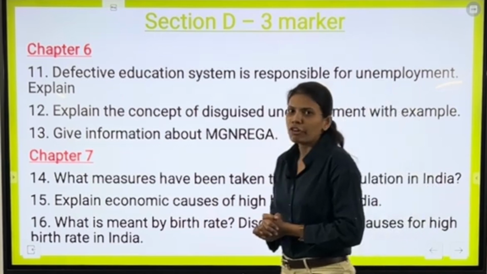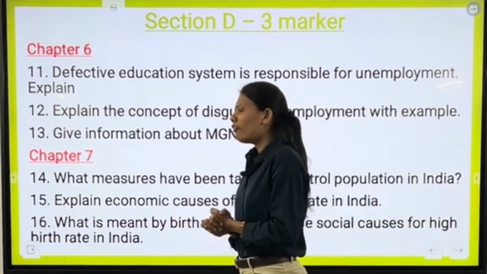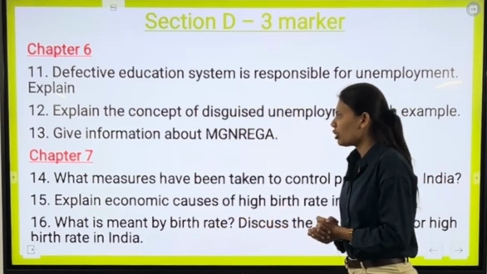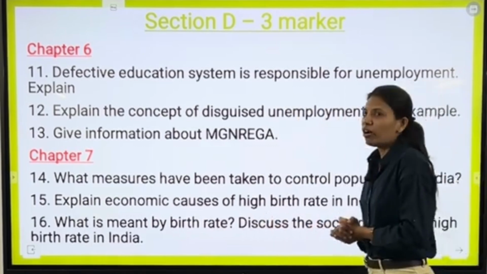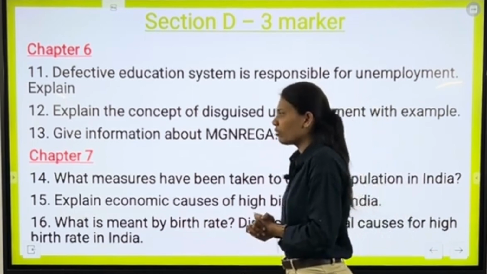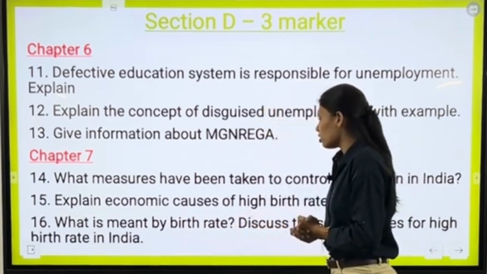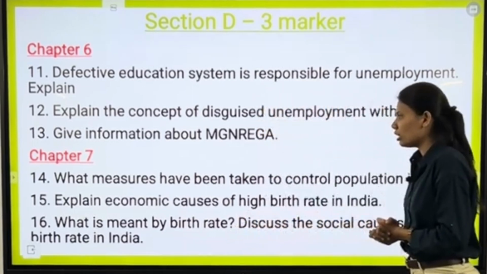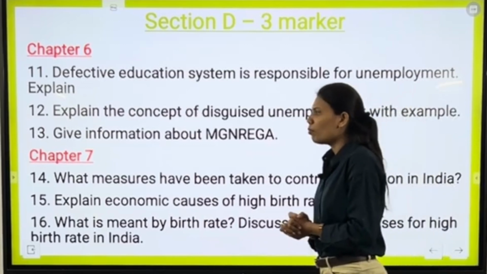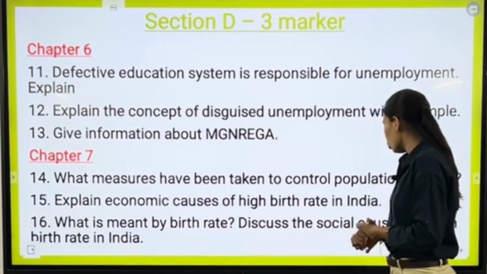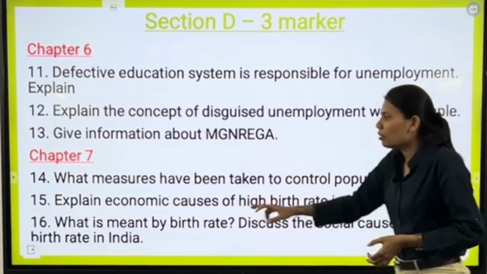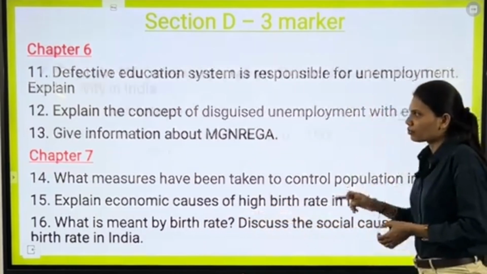Next from chapter number 7, we have our first question as what measures have been taken to control population in India. Our next question from chapter number 7 is explain economic causes of high birth rate in India. Our next question from chapter number 7 is what is meant by birth rate? Discuss the social causes of high birth rate in India.